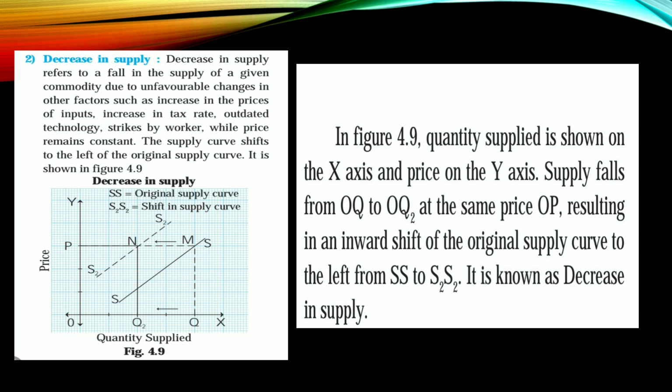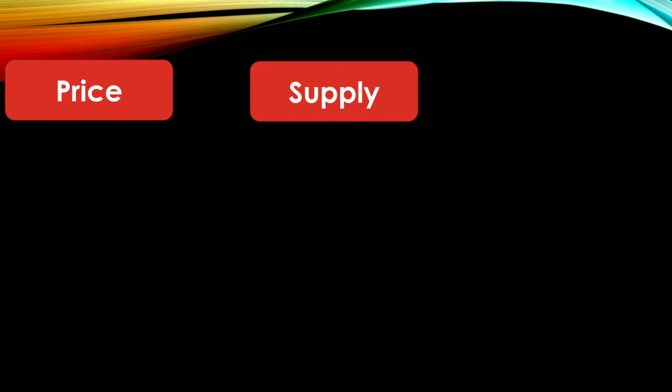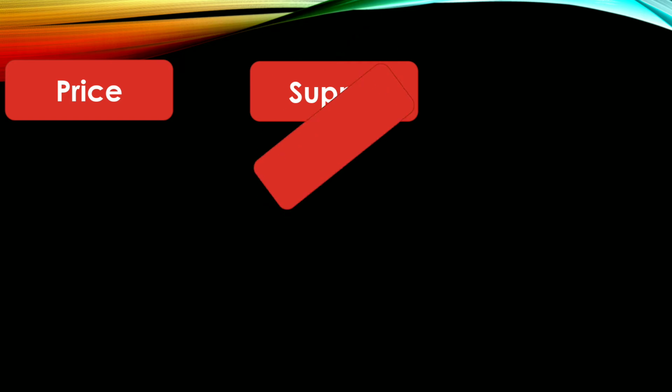Okay, let's put it in the graph. For that I will make one schedule, price and supply. Here price remains constant, we have nothing to do with price, but supply changes. So listen carefully.